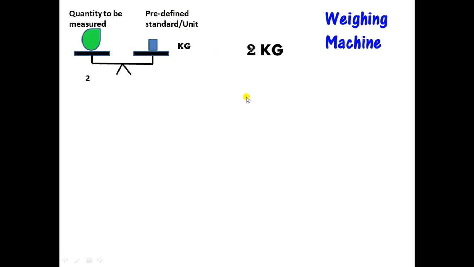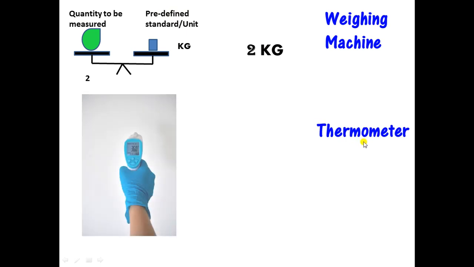Let us take one more example, the thermometer. Thermometer is used for measuring the temperature. This is how it looks like. Here the temperature measured is 36. So the quantity to be measured in this case is temperature. The numerical value which is converted is 36, and the predefined unit of temperature is degrees centigrade or Fahrenheit. Here we will take degrees centigrade. So here we will get it as 36 degrees centigrade, because it has measured the value 36. So this is the example of temperature measurement. The earlier one was the example of weight measurement.